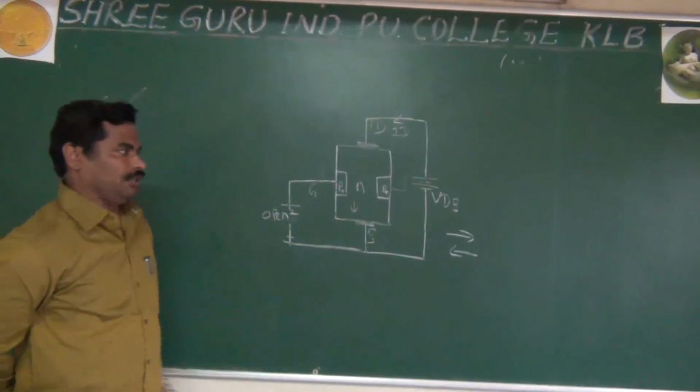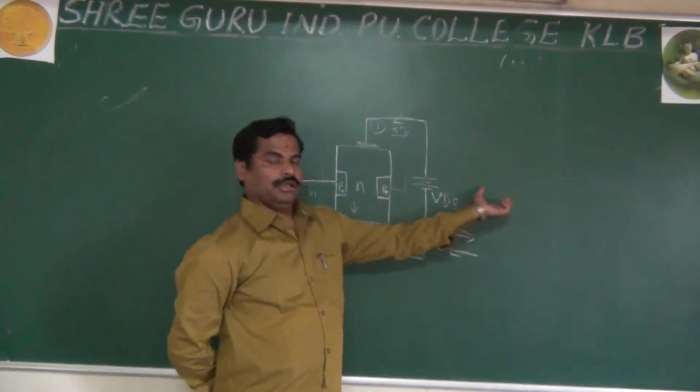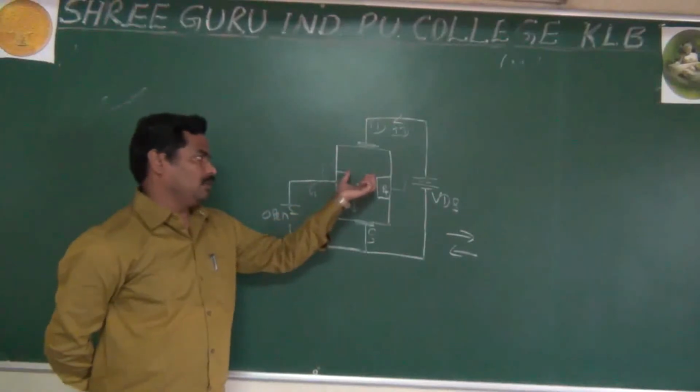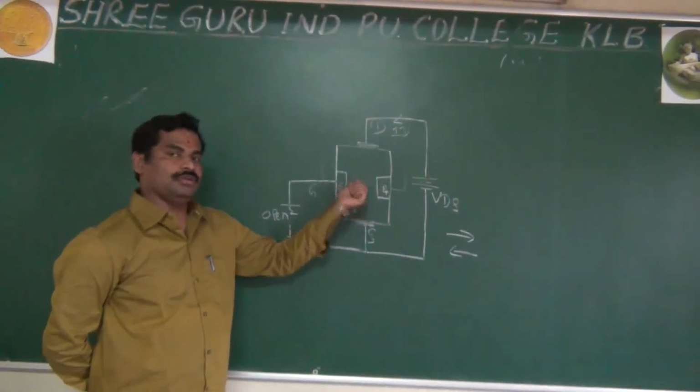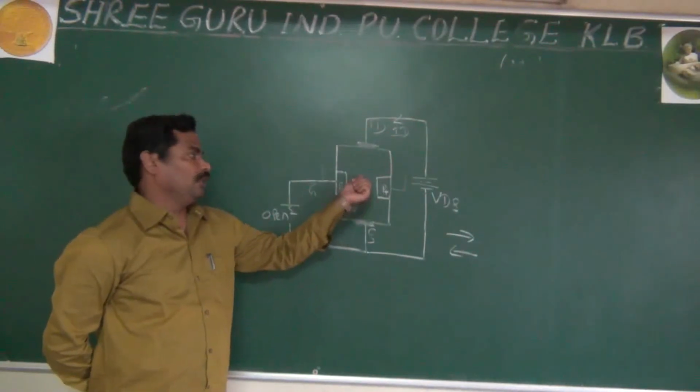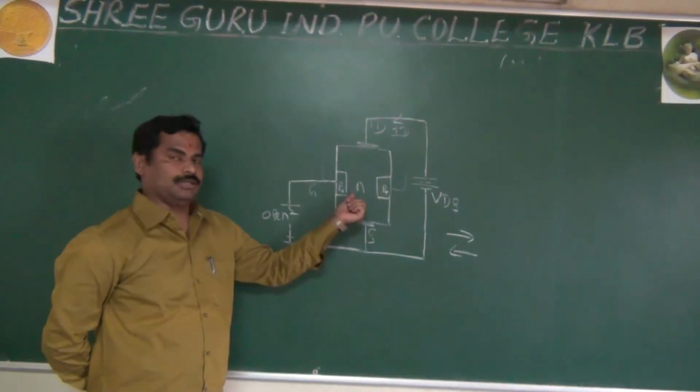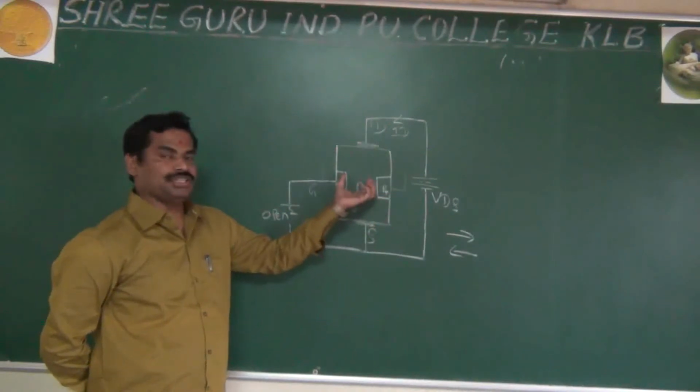Actually, I said that in the case of conductors, in the same way here in the semiconductor, because N is an N-type semiconductor, it means overall it is a semiconductor.